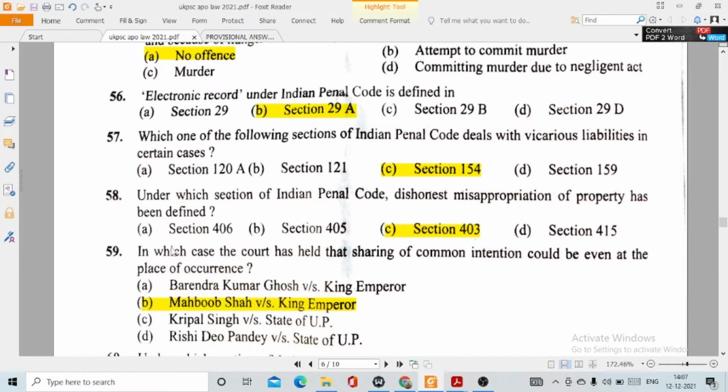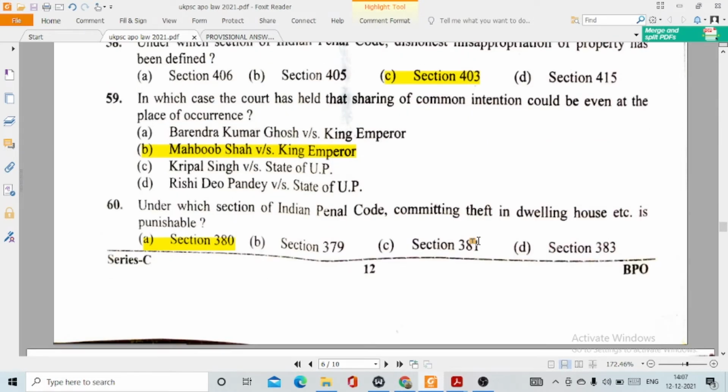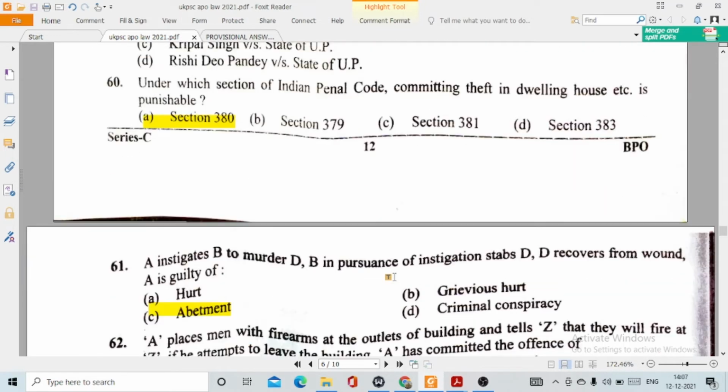58. Under which section of IPC dishonest misappropriation of property has been defined? This is option number C, section 403. 59. In which case the court has held that sharing of common intention could be even at the place of occurrence? This is option number B, Mehboob Shah versus King Emperor. 60. Under which section of Indian Penal Code committing theft in dwelling house etc. is punishable? This is option number A, section 380.